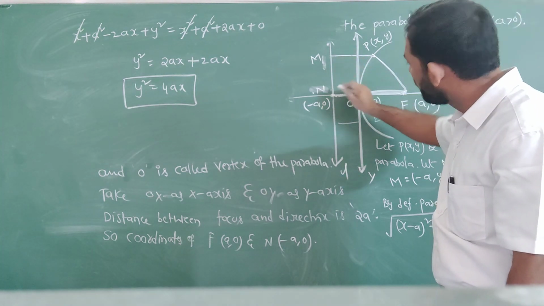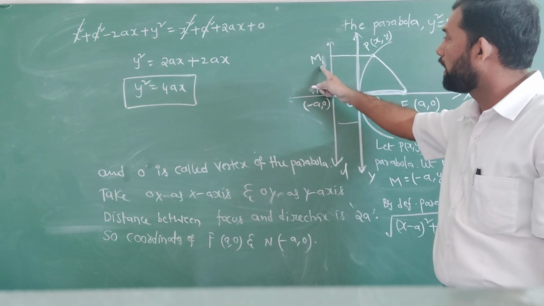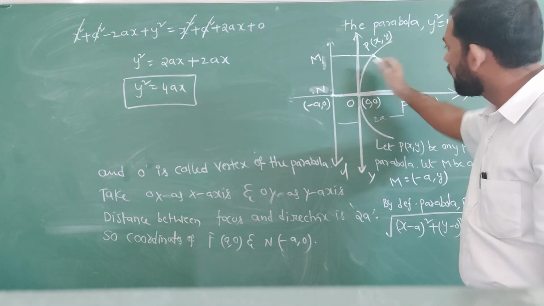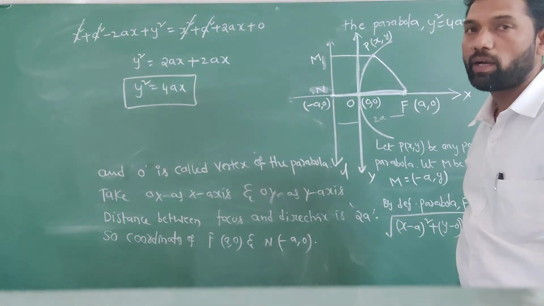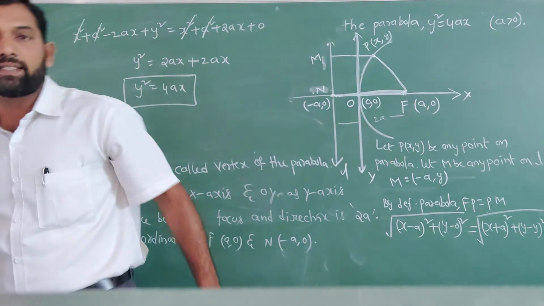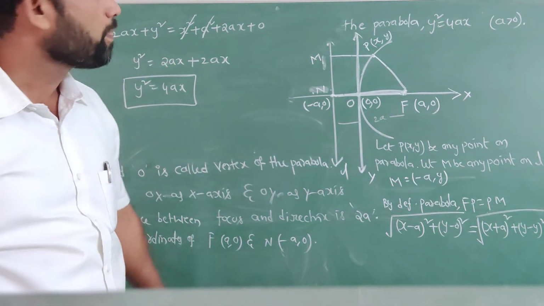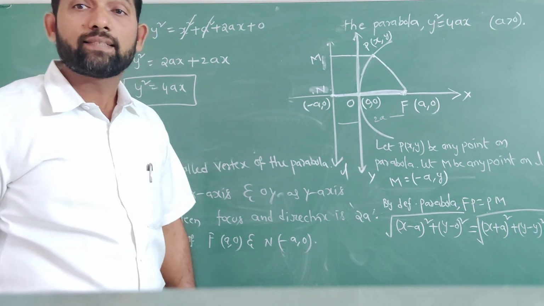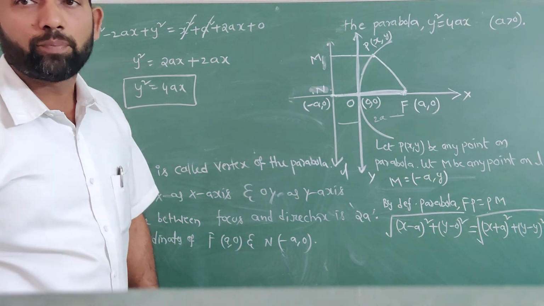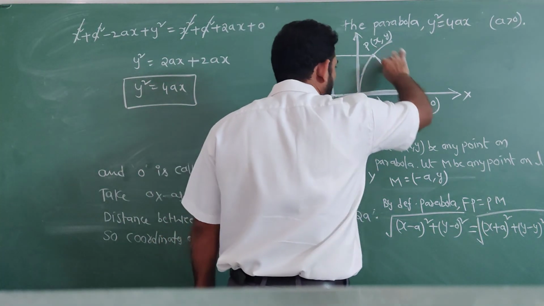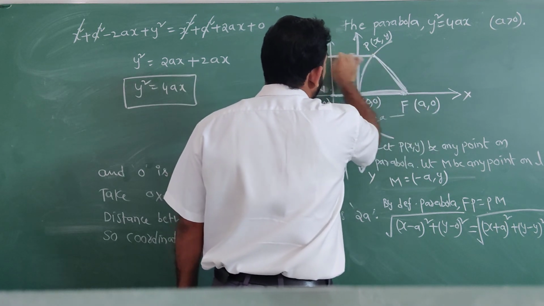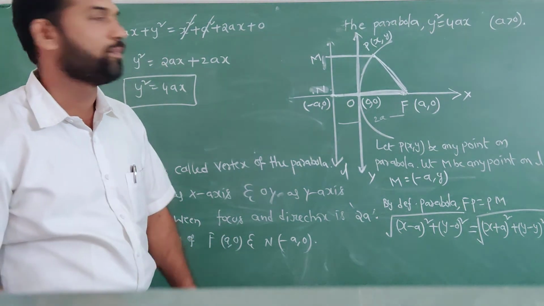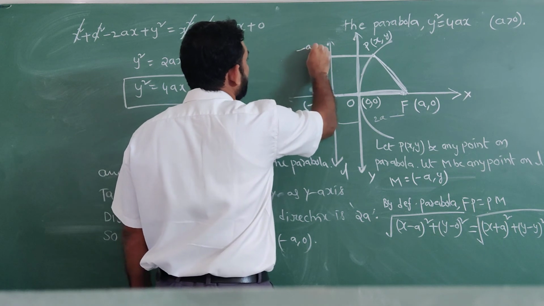Any point on line L has coordinates (-a, y). Then consider one point on the parabola curve, P(x, y). The point on line L is M(-a, y). According to the parabola definition, the distance MP equals PF.